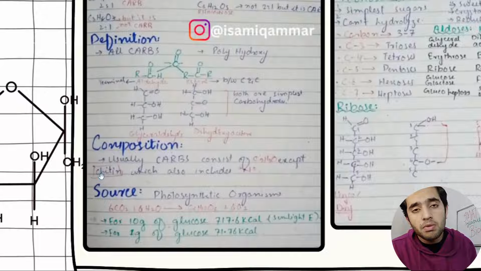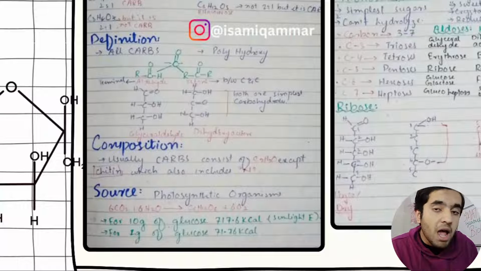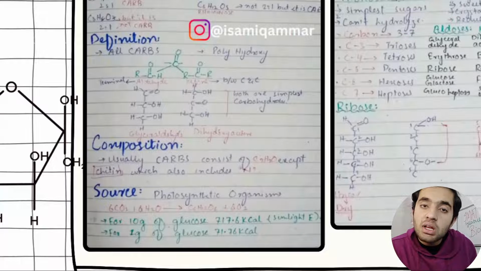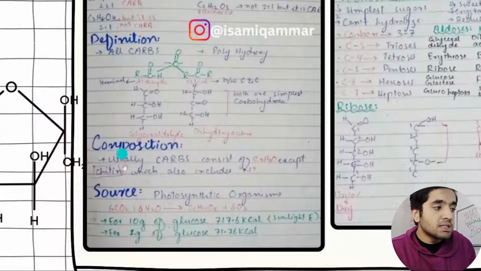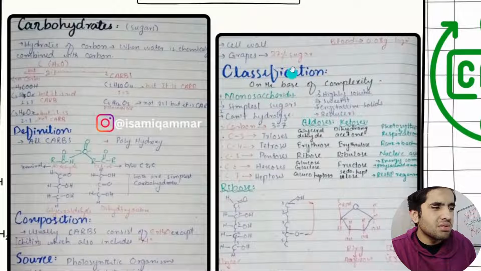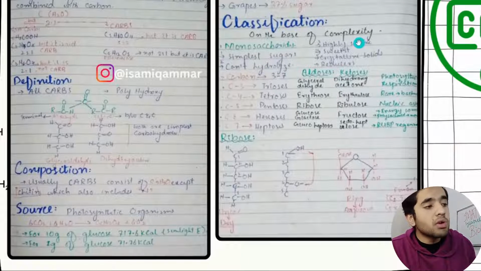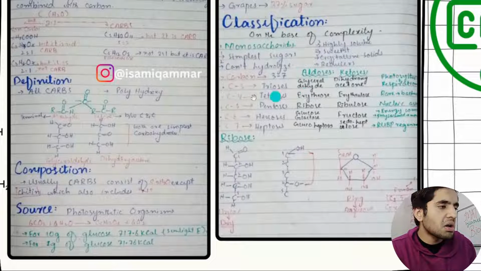Where do we find chitin? Chitin is the cell wall of fungi, and also the exoskeleton of arthropods. Chitin is a carbohydrate, and then I mentioned the source: we obtain it from photosynthesis, and then we have got blood sugar, all that stuff. Then we have classification. That's the most important thing. We have to know what monosaccharides are. I have mentioned all this stuff: simple sugar, can't hydrolyze, all this stuff.